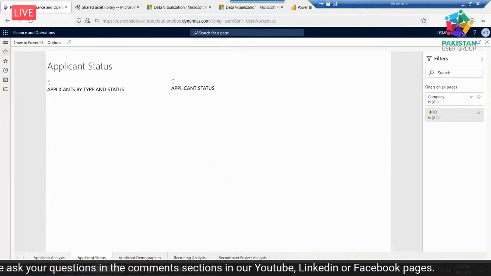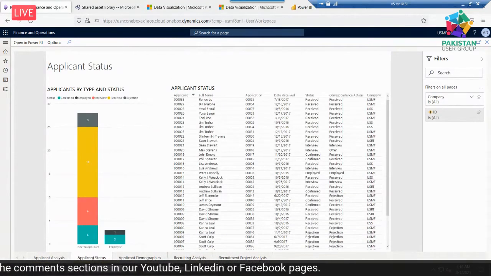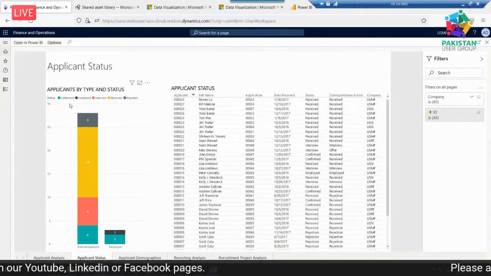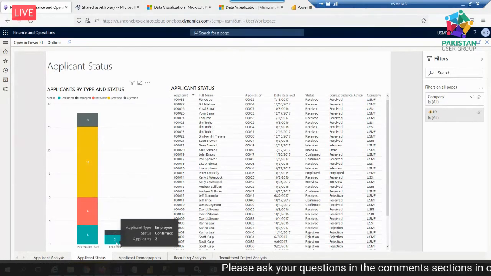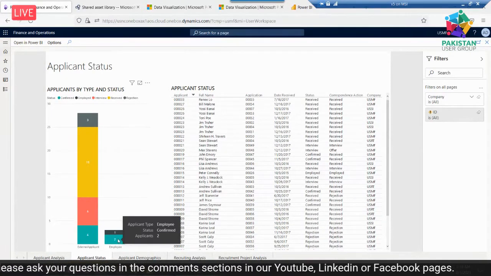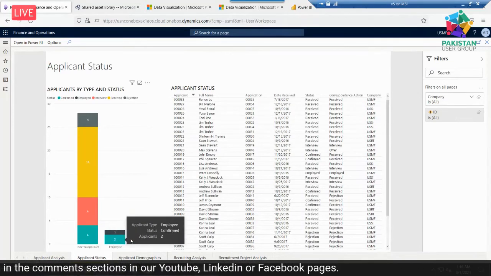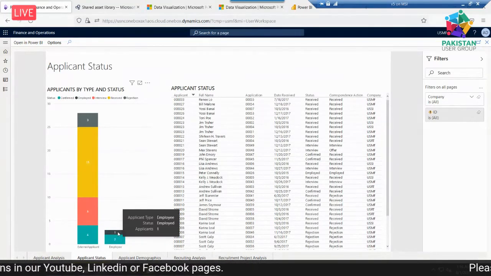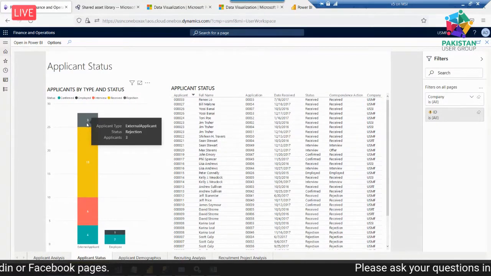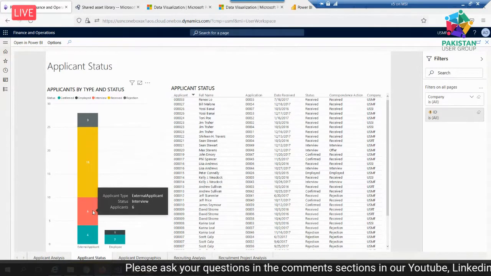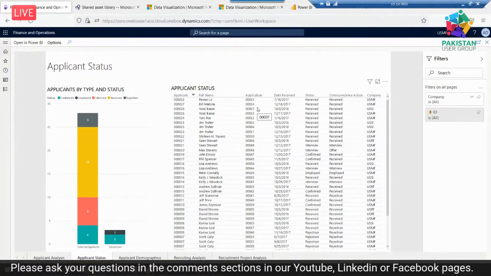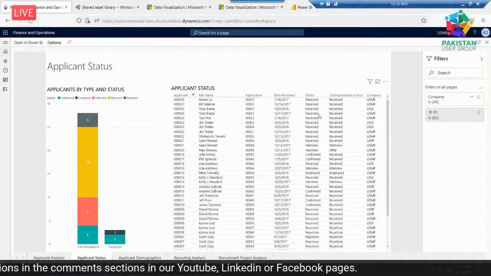And then comes applicant statuses. It shows us, for example, if you see green, 4 are confirmed. 4 come from external applicants, and then 2 are confirmed from employees, that come with some kind of reference from other employees, or applications uploaded by employees. And 1 is rejected from employees, and here 3 applicants are rejected. Then 15 are received but not interviewed, and 6 are interviewed. All those applicant statuses are shown in this grid, and here you can see it comes from multiple legal entities.